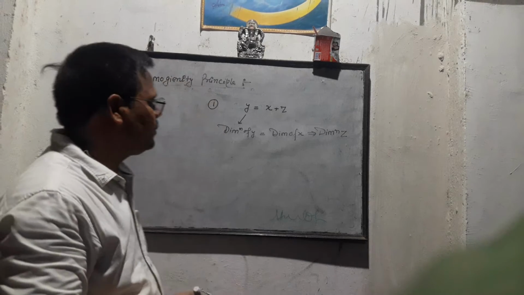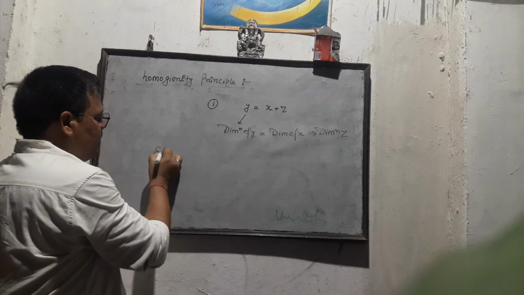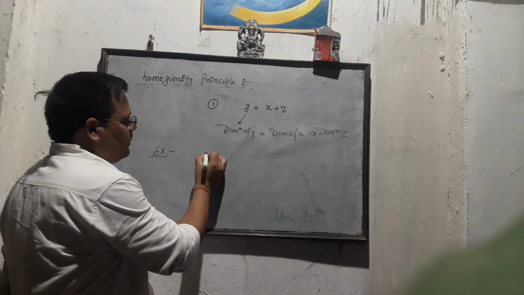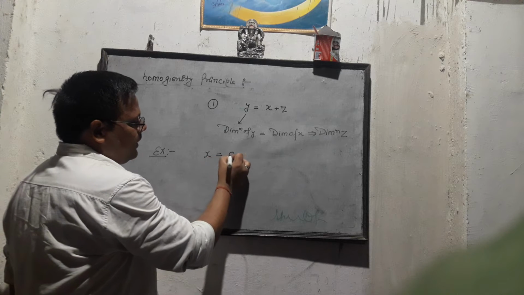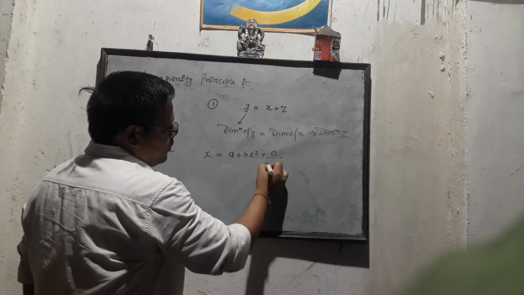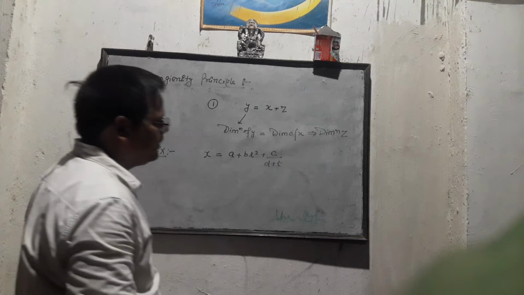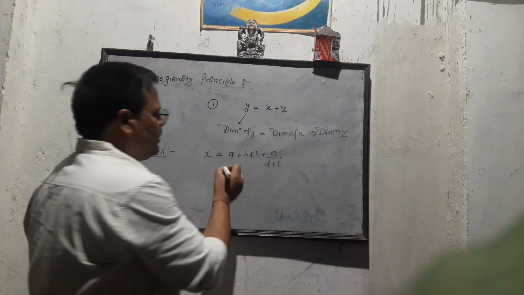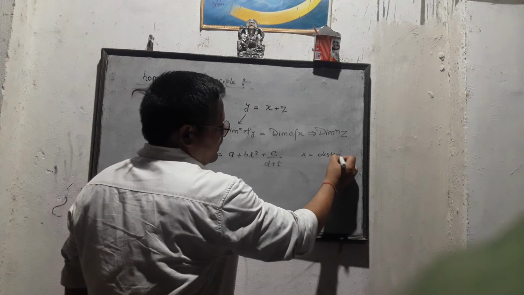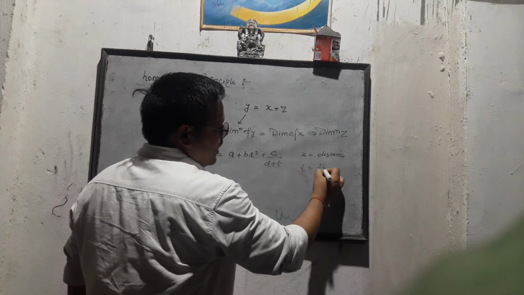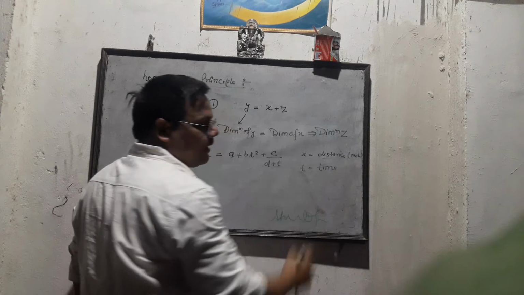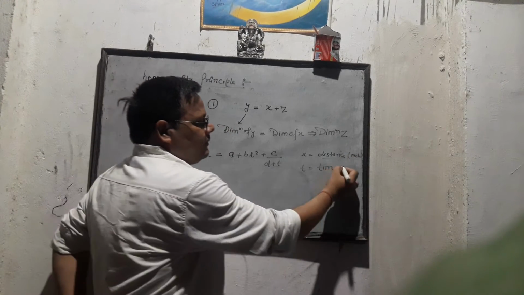Okay, so another example, just like x equals a plus b t square plus c upon d plus t, where x equals distance and t equals time, and distance is measured in meter and time is measured in second.